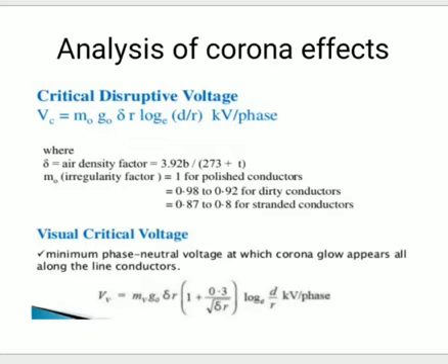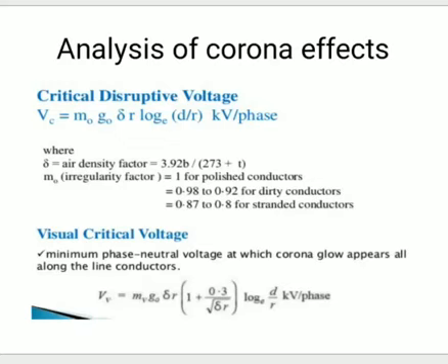Next, visual critical voltage. At this voltage, we can see the corona glow appear. It will be visible; the corona glow appears all along the line conductors. The equation you can see applies in the case of parallel conductors. The corona glow does not begin at the critical disruptive voltage, but at a higher voltage, that is the visual critical voltage, it will appear.